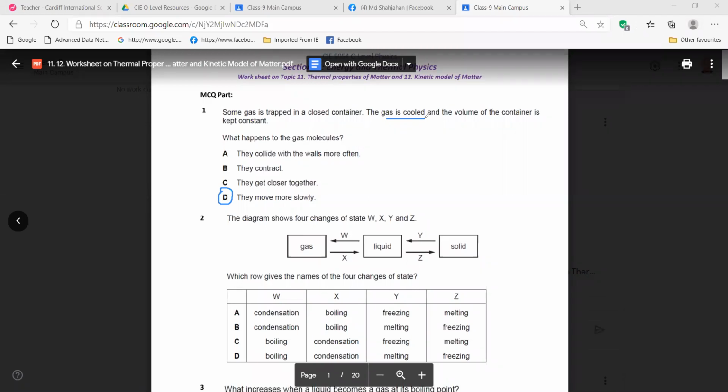Okay, sir. Now, what about this? What they are asking you, what happens to the gas molecules? Look, they are asking about the molecules. Just now we got the idea, molecules can never contract.